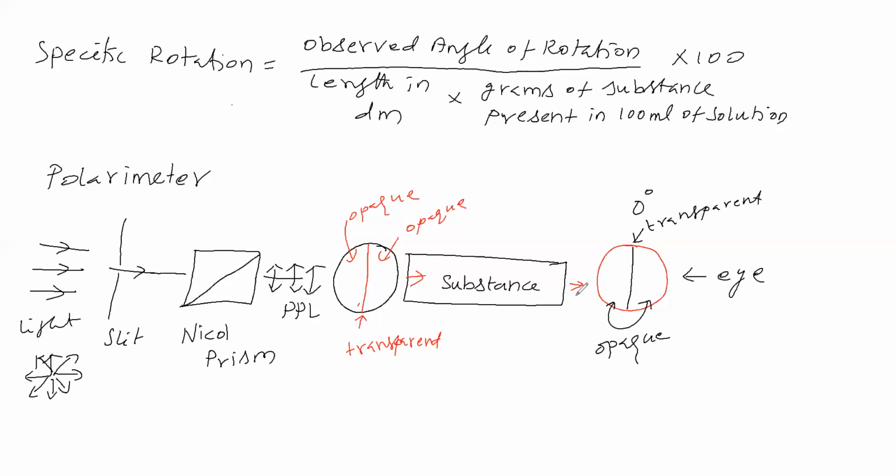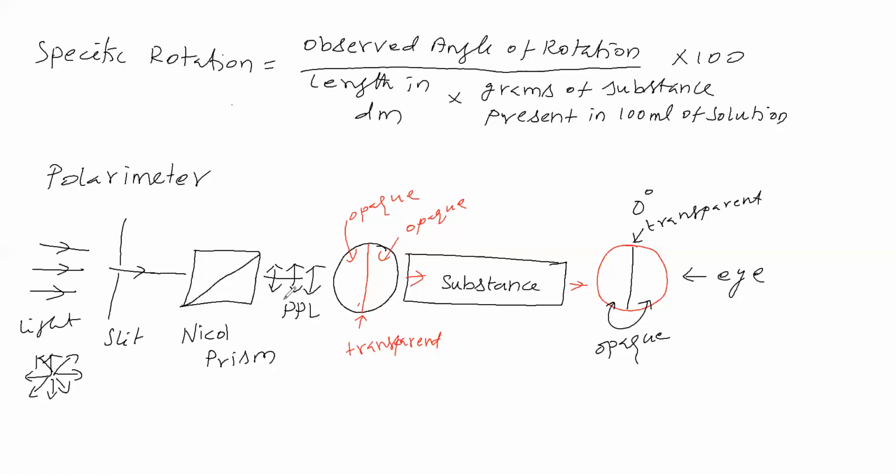If there is no brightness when it is at 0 degree, 0 degree meaning this transparent part is parallel to this transparent part, then we can say the light is vibrating in a plane different from this plane.